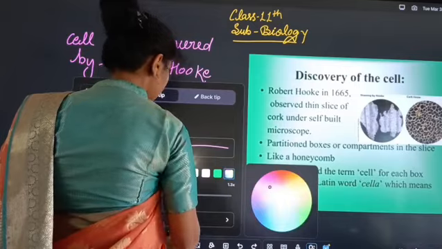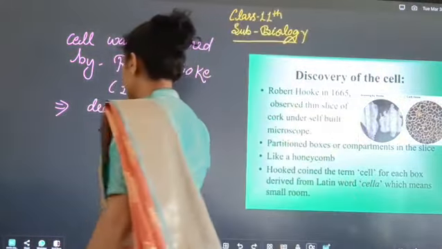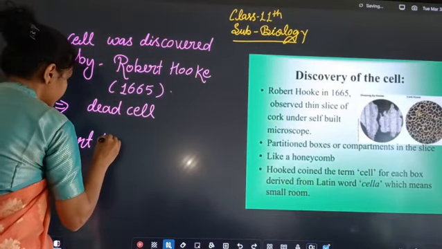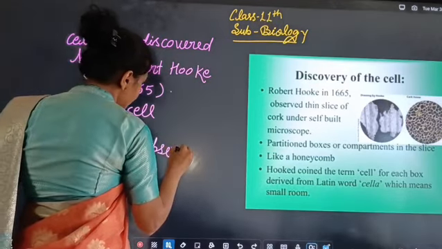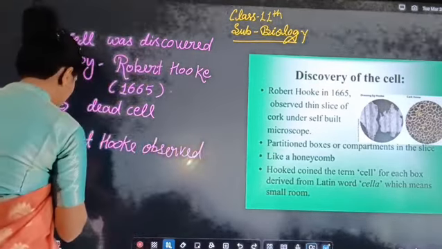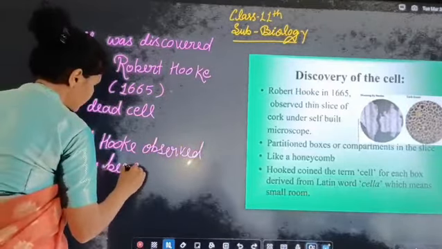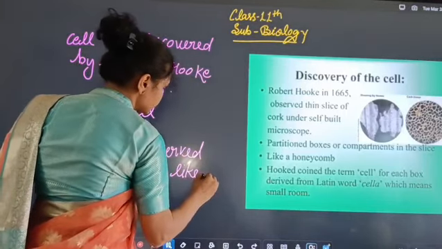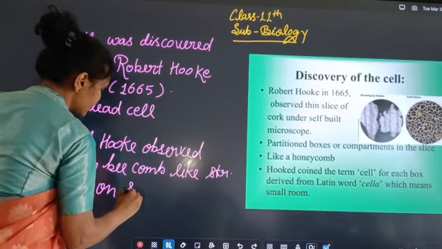Actually, Robert Hooke observed a honeybee comb-like structure on the slice of cork.